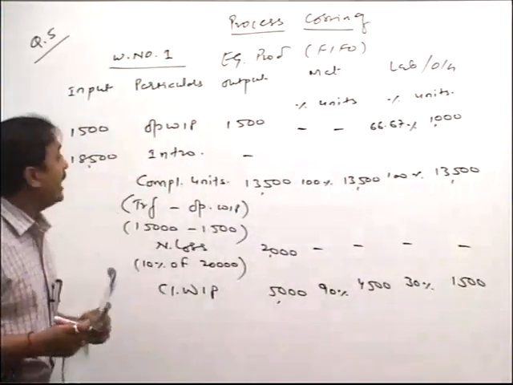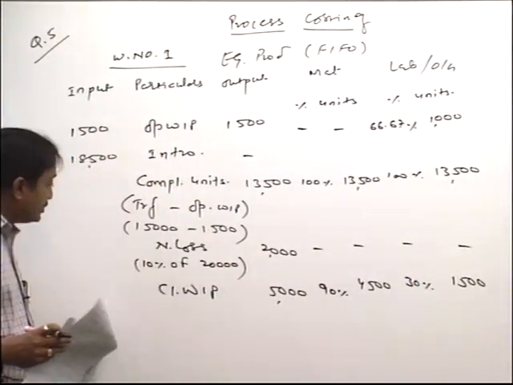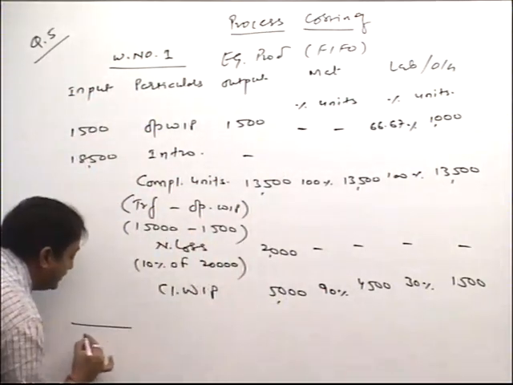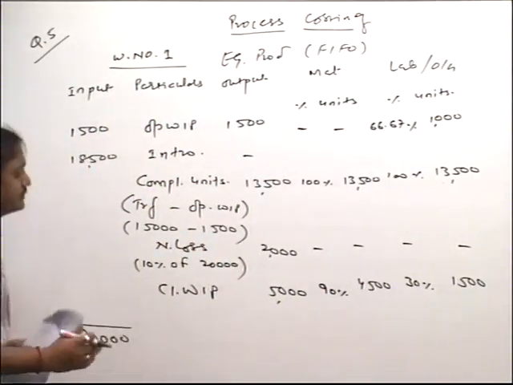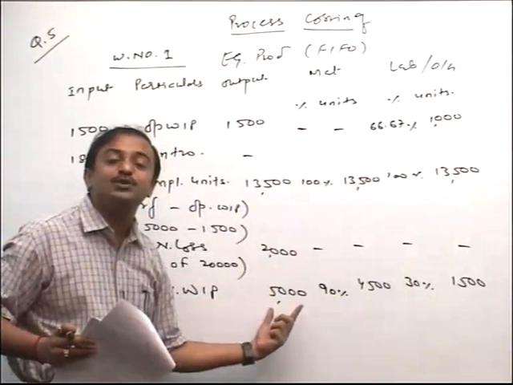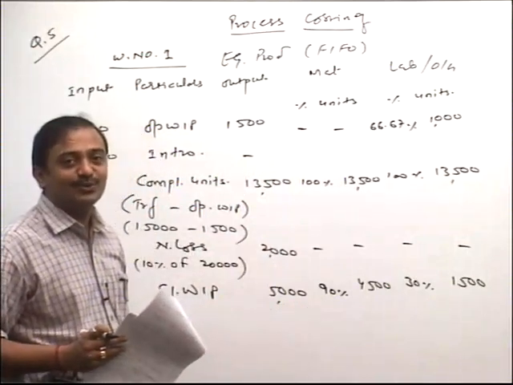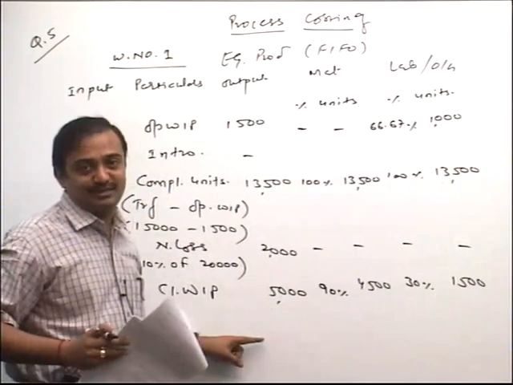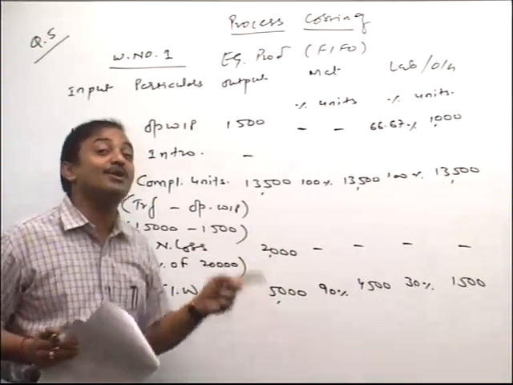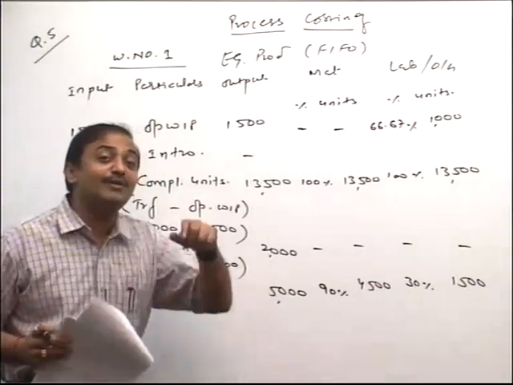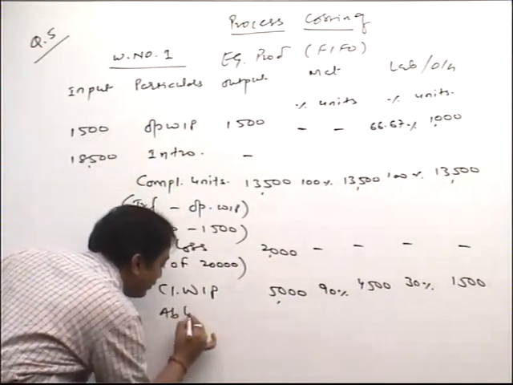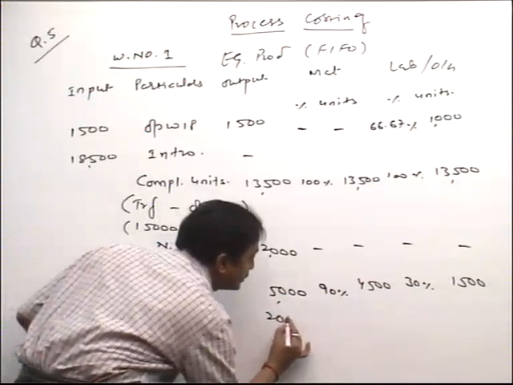Now, friends, I am comparing input sides and output sides. If you check, friends, the input side total is 20,000, and the output side total, if you compare, is 22,000. Now, friends, 2,000 is more, so abnormal gain comes into the picture. Just take an example: here 20 and here 18, then it is abnormal loss. But this total is more, so we need to deduct. And the matter of deduction is which item, friends? Abnormal gain. So abnormal gain is how much, friends? 2,000.